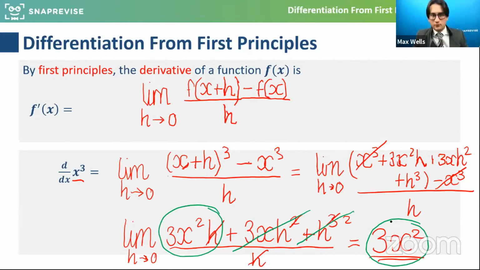But if they ask me first principles, there'll be more marks up for grabs, but they want to see this process worked through. They want to see you plug in this small change with h, the difference in the outputs over the small change h there, and then taking limits to produce that derivative you know that the function is tending towards. So very well done, and hopefully that does make sense to you there.